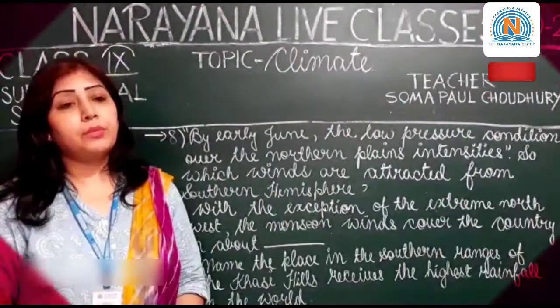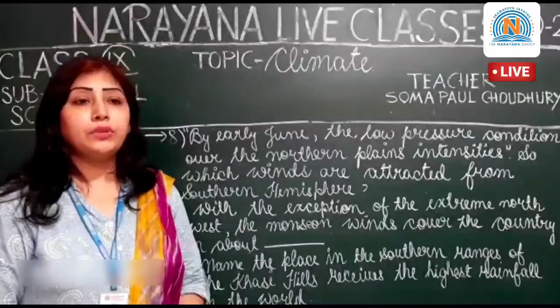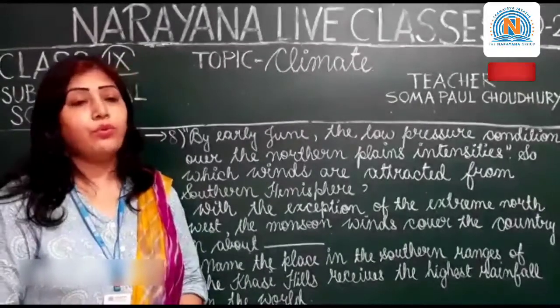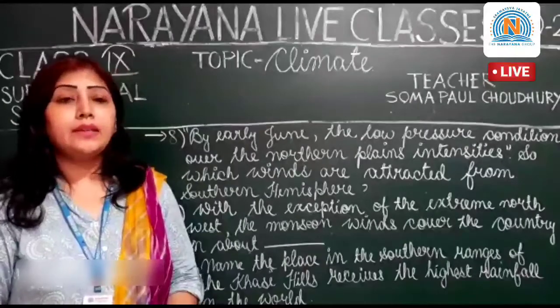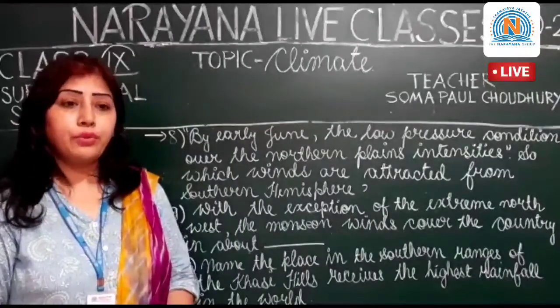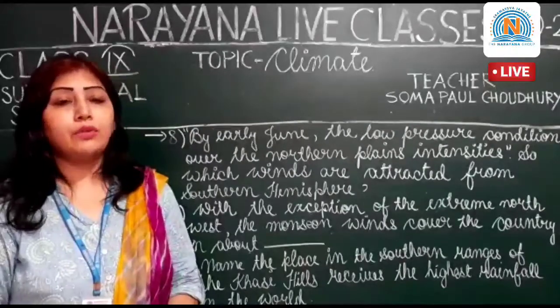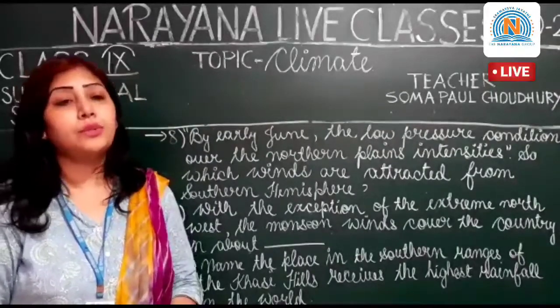Moving on to question number 8: by early June, the low pressure condition over the northern plain intensifies, which wind is attracted from the southern hemisphere? So the answer is the trade wind.